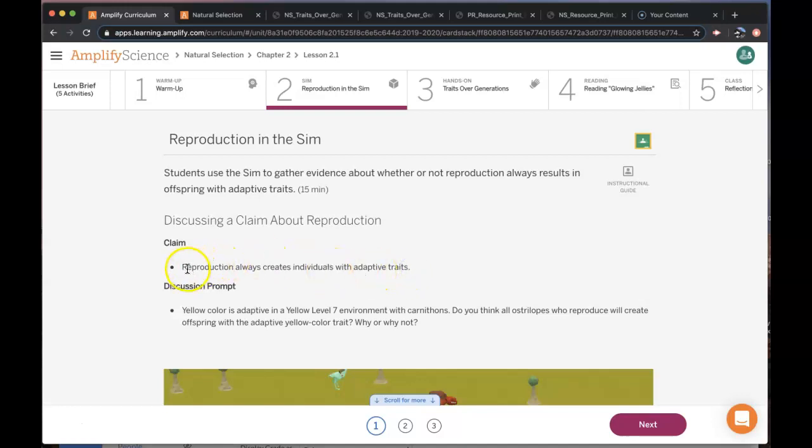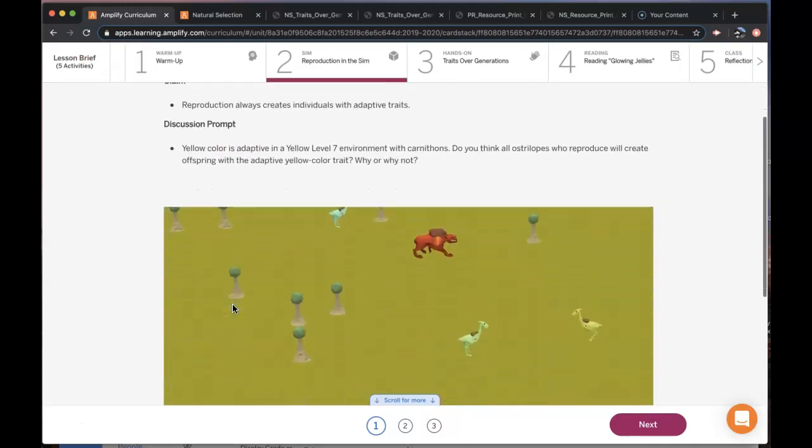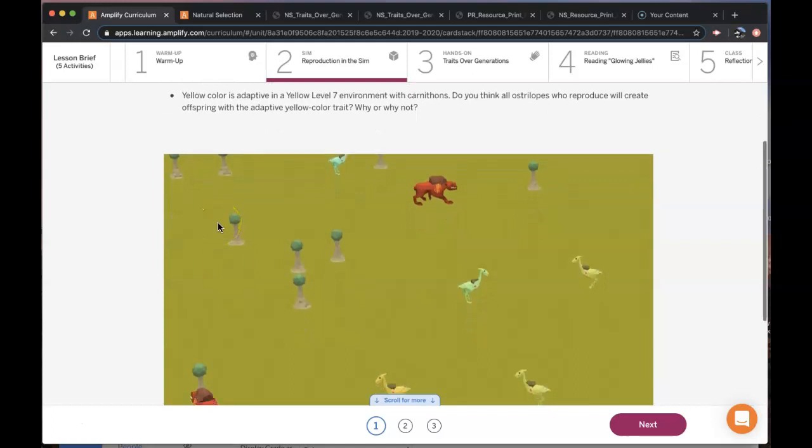Support would mean that the claim is true, and refute would mean that the evidence goes against the claim to say that it's not true. So let's look at this discussion prompt to set us up.